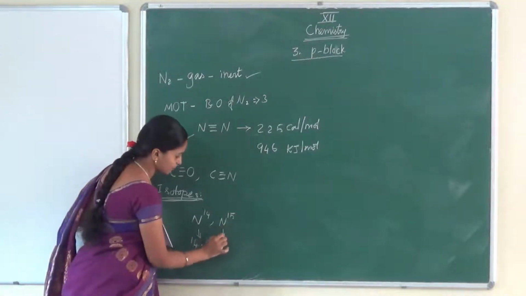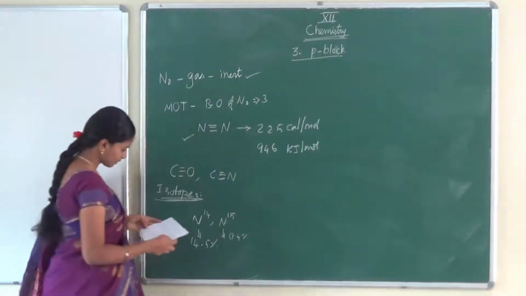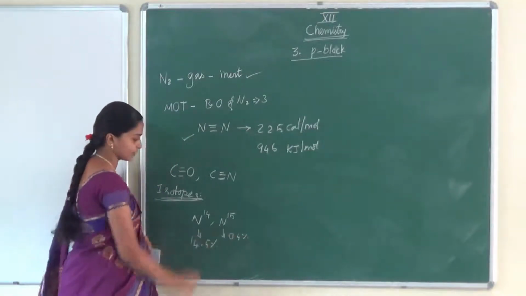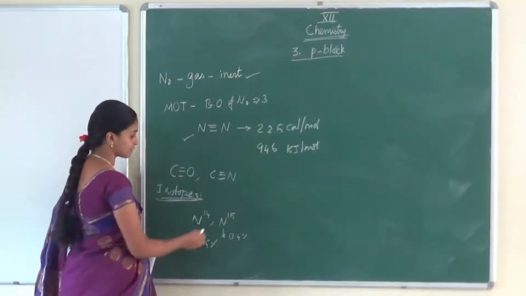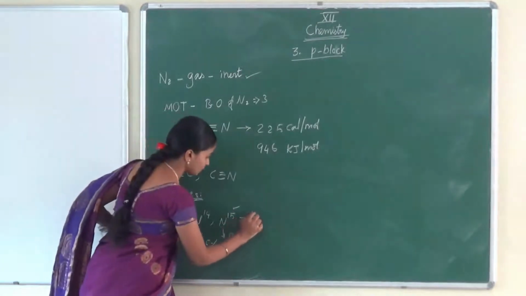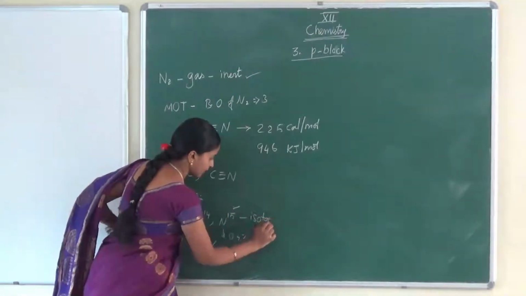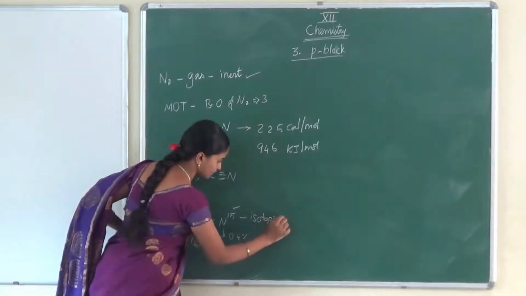But nitrogen-15 is only 0.4%. Only 0.4% of nitrogen-15 is available, very trace among these isotopes. What is the purpose of this nitrogen-15? We can use this nitrogen-15 in isotopic labeling. Now I will tell you what isotopic labeling is.